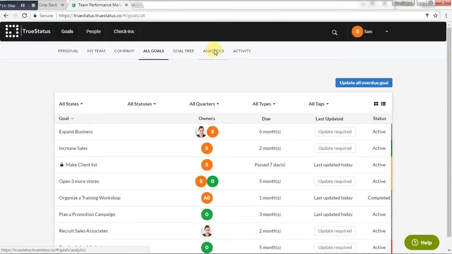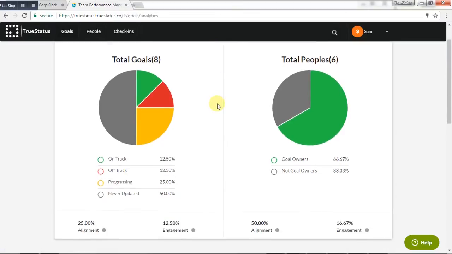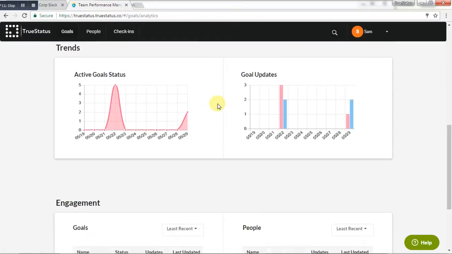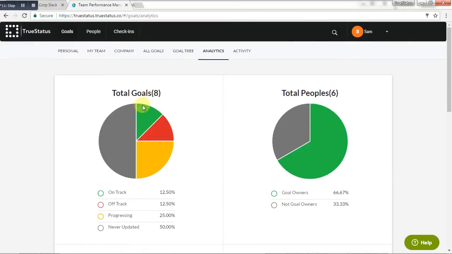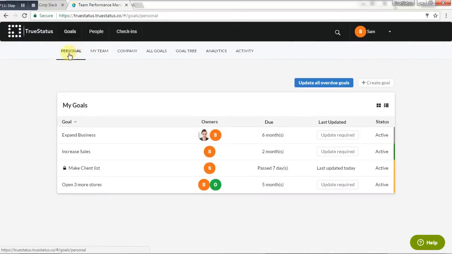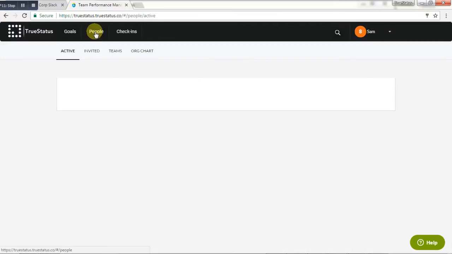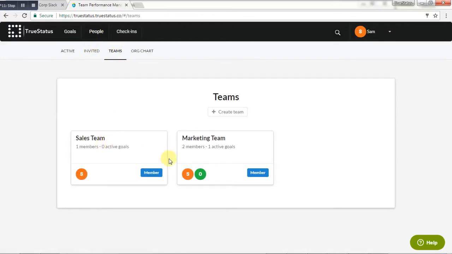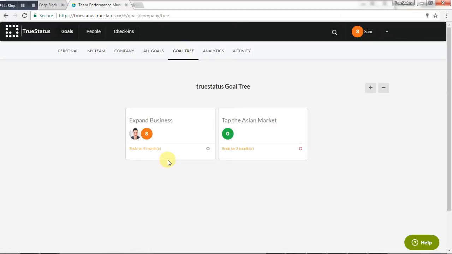TrueStatus platform gives you the ability to create goals which you can share within your organization. You may create personal goals, public goals, or team goals. Set your goals, key results, create teams, assign goals to these different teams. For example, sales team or marketing team. You can check the goal tree to see how these goals are aligned. You may also see the organization chart to see the company's reporting structure.